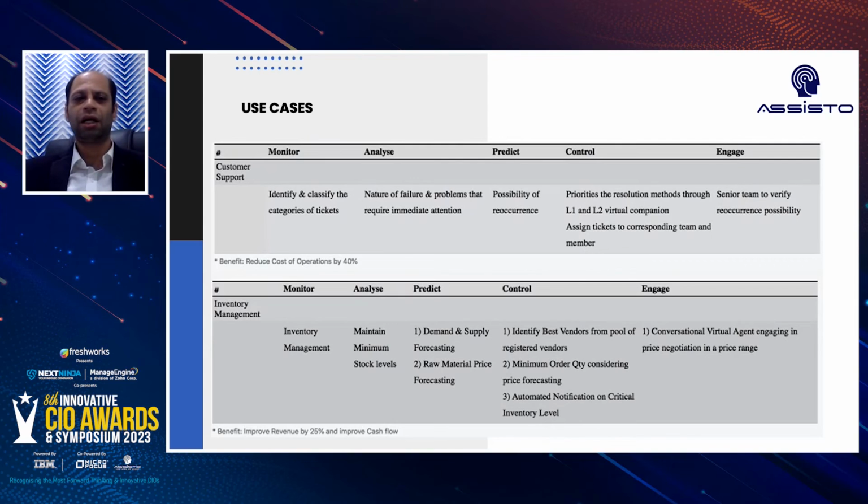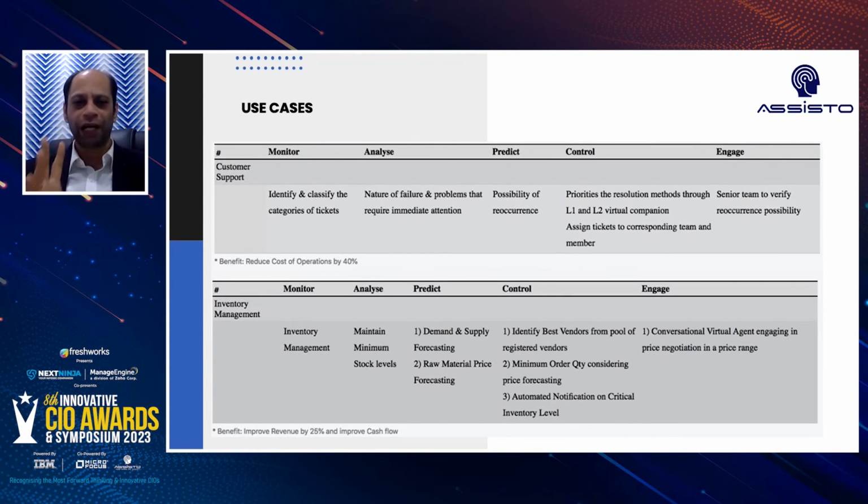Now, the second use case that we are looking at here is inventory management. So what do we like to monitor here? We should monitor the inventory itself, and analyze what the minimum stock levels we should maintain are. After this analysis is done, we should predict demand and supply forecasting for both the product as well as the raw materials that will be part of it. Then try to forecast what the raw material cost is going to be.